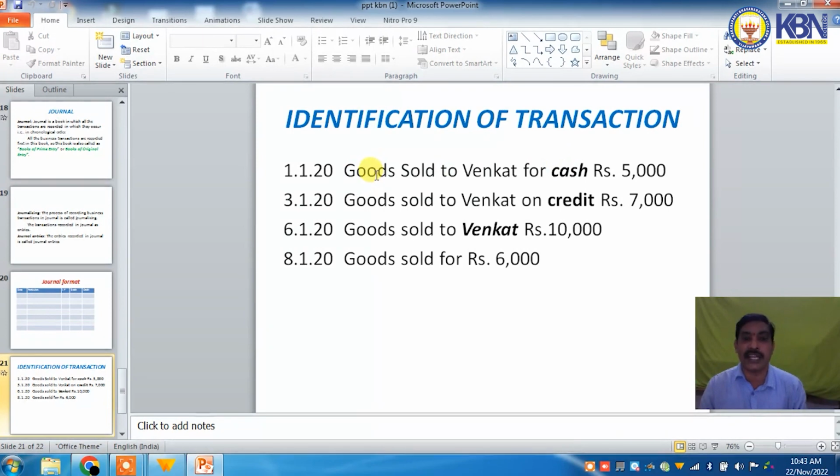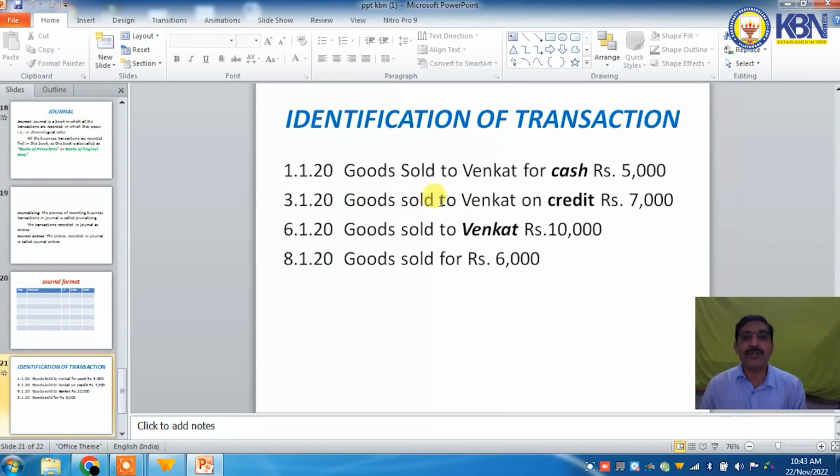So goods are credited. And when goods are sold for cash, cash is a receiving benefit. What comes in, debit. So cash account debit, goods account credit. So cash account debit to goods account. But where goods appear, purchase or sale is to be written. It is a sale transaction, that is goods sold. So cash account debit to sales account.